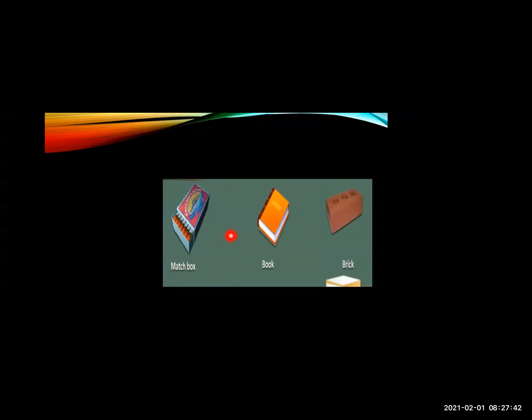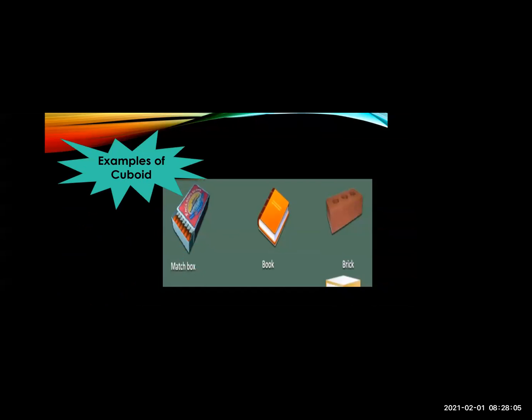Now one more example. Now you have to tell me the 3D shape. Which 3D shape is it? A matchbox, book and brick. Can you tell me the 3D shape of this? It's a cuboid. Yes, it's a cuboid. So these are some examples of cuboid. You can also find out today in your house which are the shapes of cuboid and which are the shapes of cube. You just collect it and note down in your notebook.